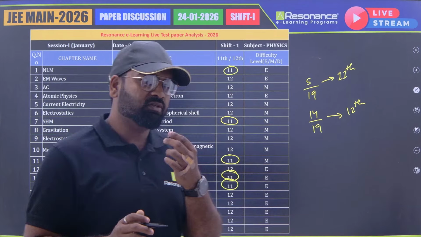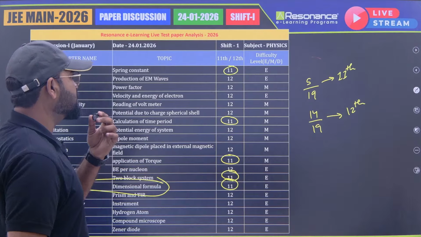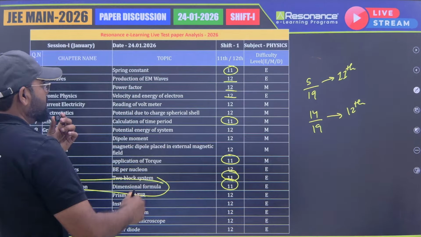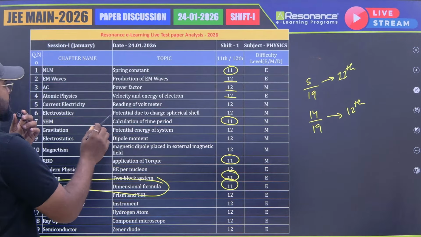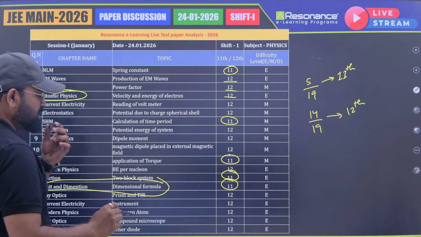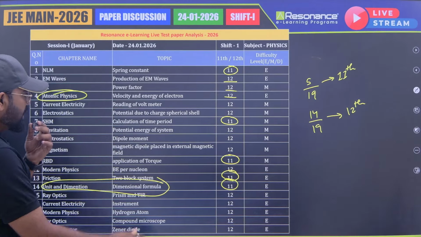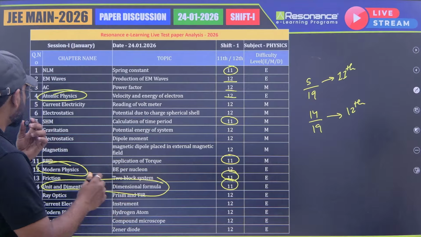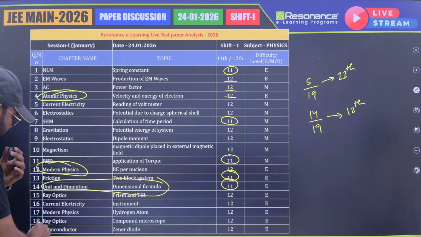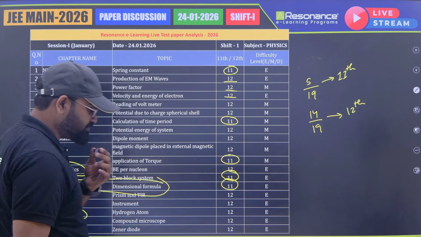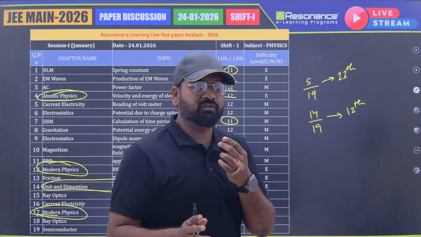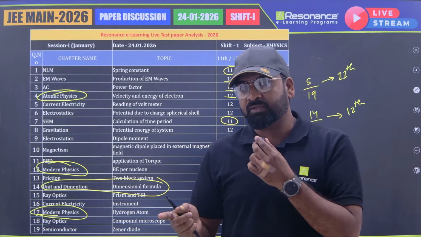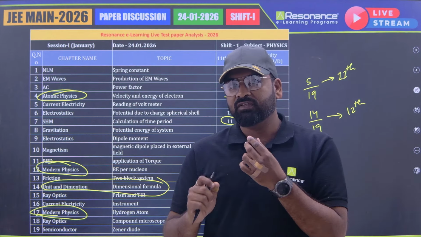Now let's see what kind of topics we got from the 12th. So what we see here is atomic physics, which is basically modern physics. Then modern physics occurs one more time, which means we got 2 questions. Let's see if we got any other modern physics. Yes, we got a third one. So there were 3 modern physics questions. This is following the same pattern as the previous shift and the previous days as well: modern physics is happening a lot.